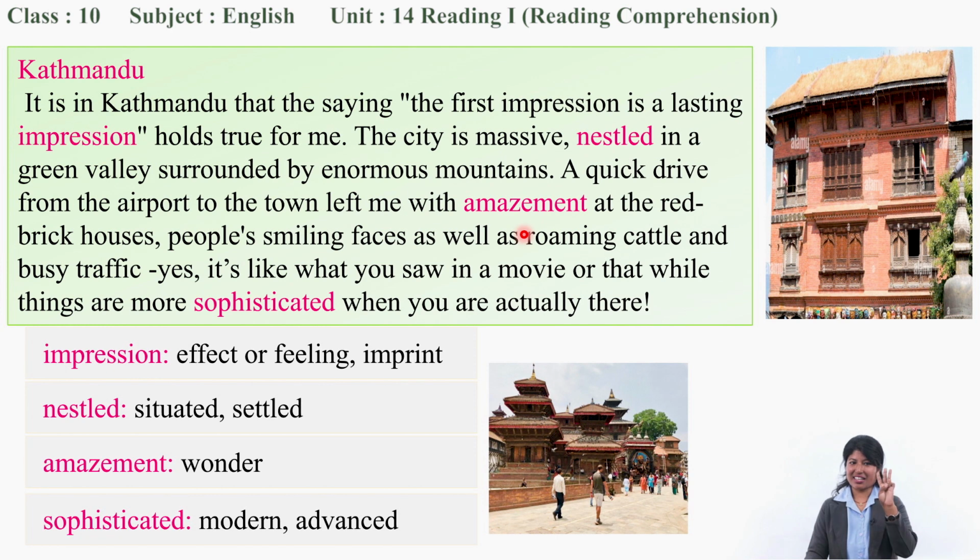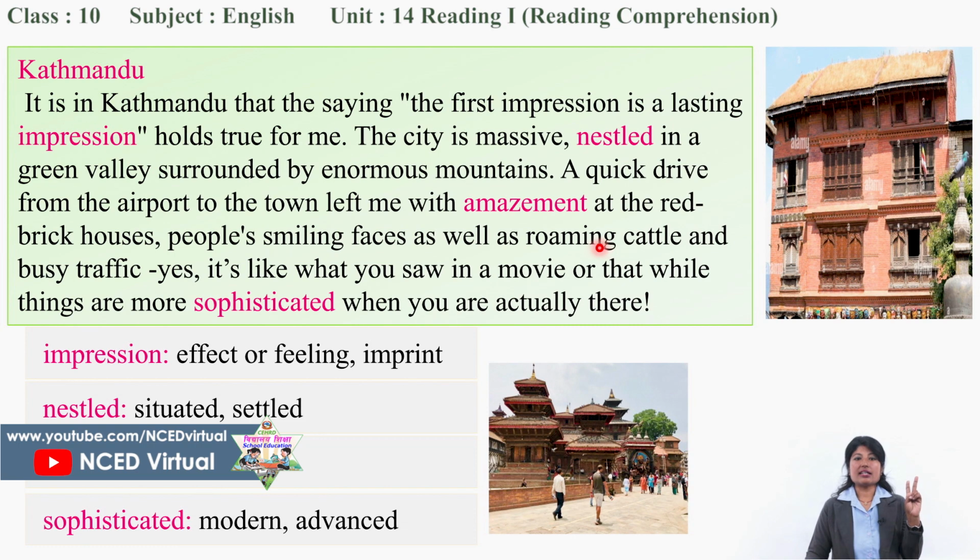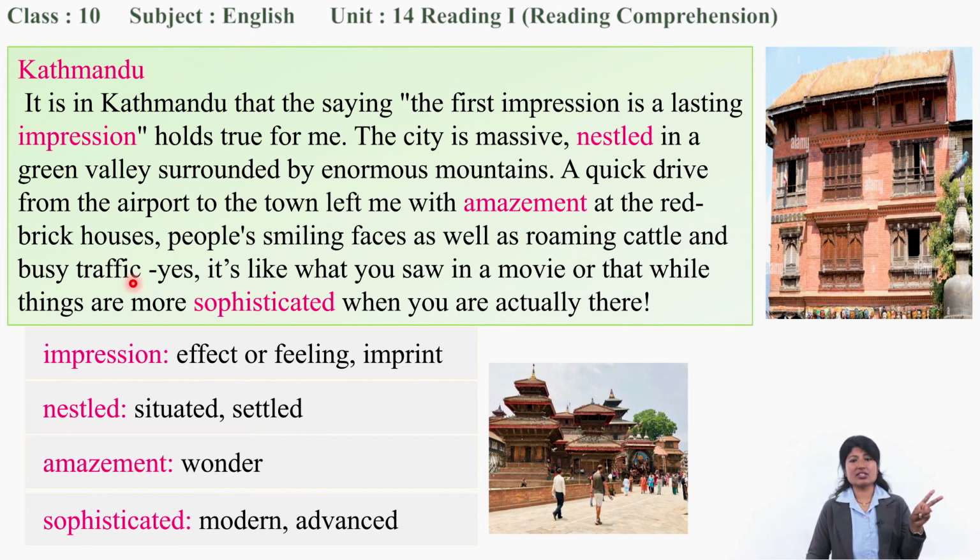Three things. What are these three things? Come on, tell me. Brick houses. Yes, the first one is brick houses. You can see in this picture, brick houses of Kathmandu. The second point is people's smiling faces, as well as roaming cattle and busy traffic.